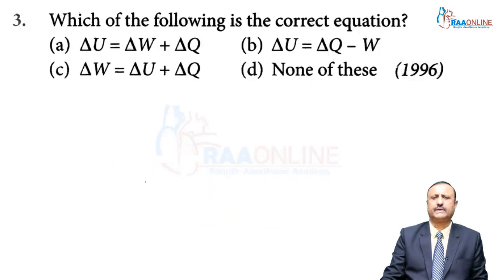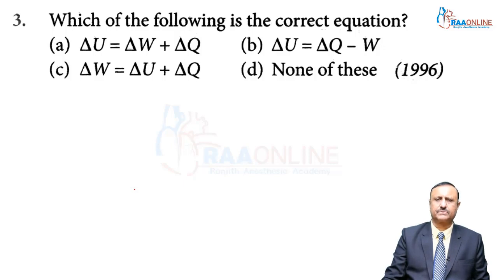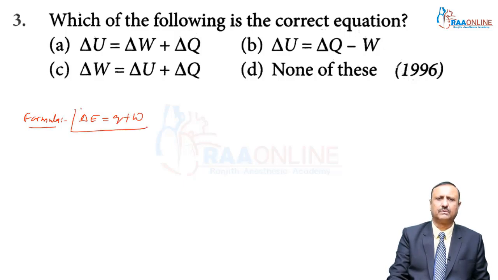Now my dear students, here we can see question number 3. Which of the following is the correct equation? Here, what is the formula? Generally we can see that delta E is equal to Q plus W, and in the NCERT book, delta E is also represented by delta U, that is equal to Q plus W.